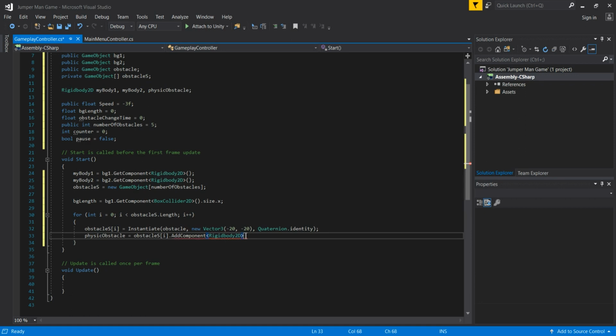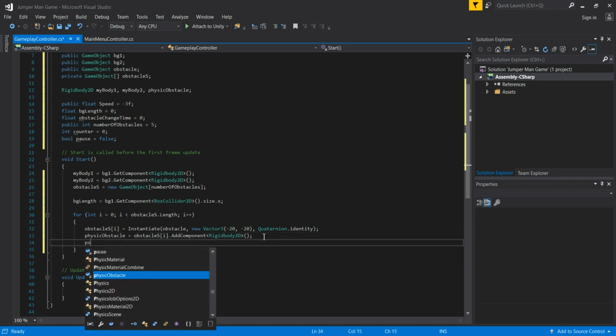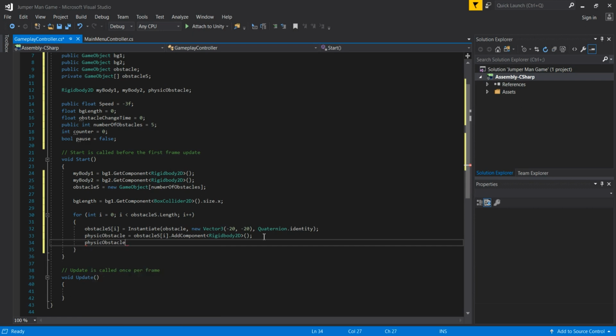So simply pass here angular brackets, parentheses on the end, and we are also done with this. Now the third line of code will be for our physic obstacle. So like that, but physic obstacle, and then dot gravity scale is equal to 0. So we put our obstacle to have the gravity 0. Now we transfer that. Our obstacle will have the gravity of 0, or actually our gravity won't affect our obstacle anymore because it is put to 0.